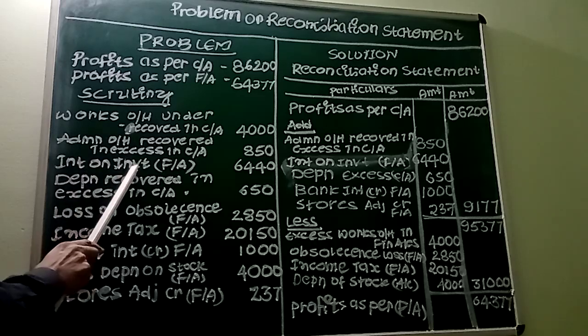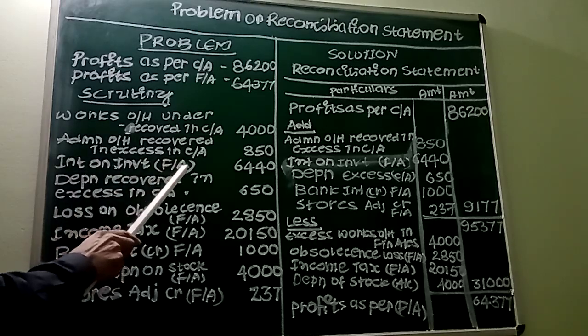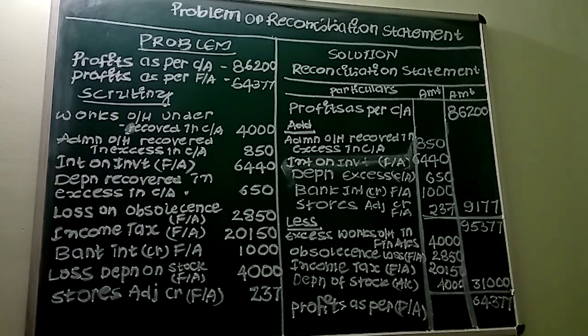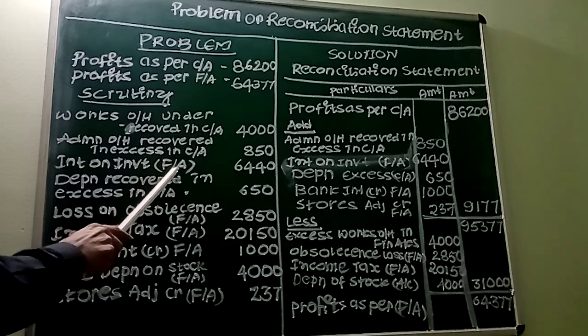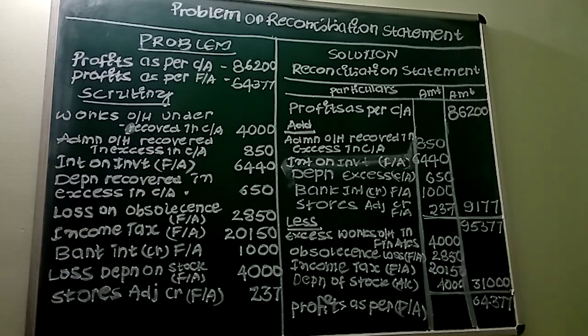So interest on investment, it is given only in financial accounting. It is purely financial income which appears only in financial accounting. This interest on investment will definitely increase the profit in financial accounting, so it must be added.